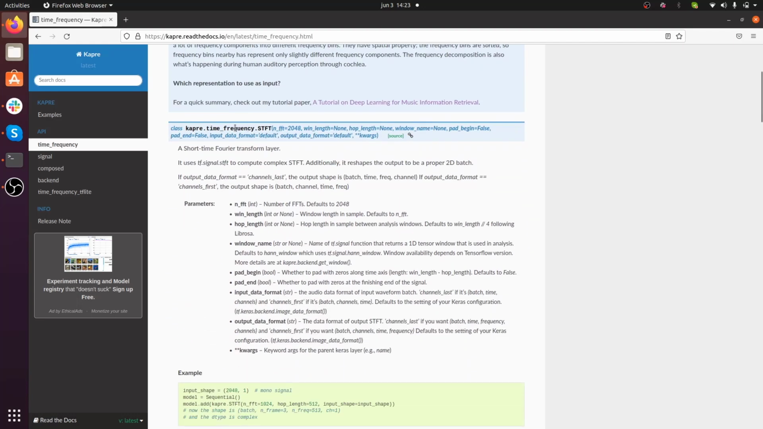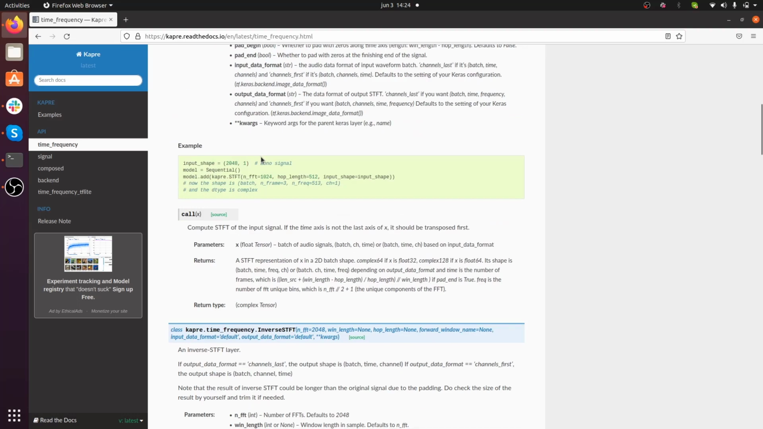Okay, let's take a look at the different audio transformations that we have here. The first of which is the STFT, which stands for short time Fourier transform, which is a fundamental representation in audio processing for deep learning. Now, we should always remember that these objects, these classes, will create Keras layers in the end that you can easily add to your Keras model.